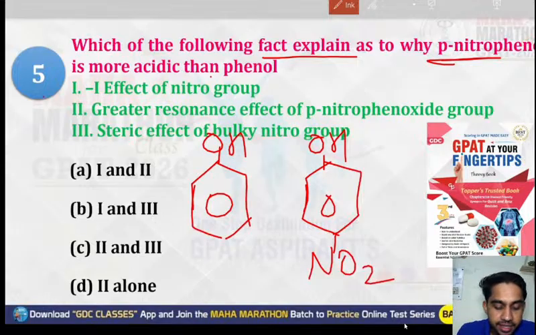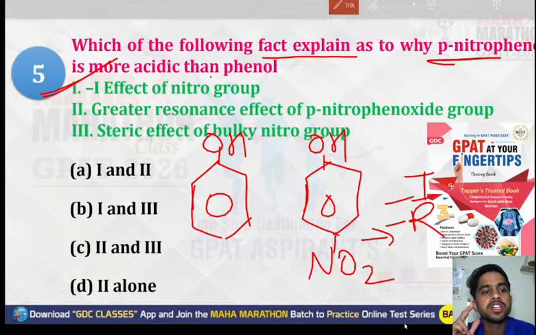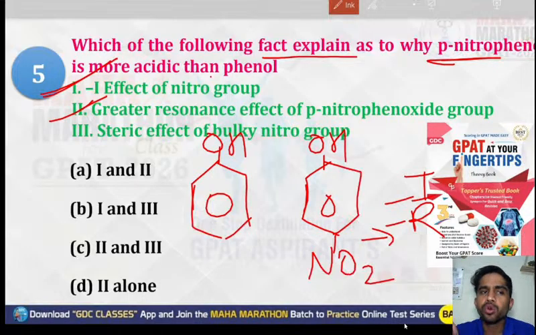The first option is the minus I effect of the nitro group. This nitro group will show its minus I effect as well as minus R effect. So the first option is correct. The second is the greater resonance effect of the para-nitrophenoxide group. Yes, minus R. The steric effect of the bulky nitro group will not act here. So the first and second options are the right answer.